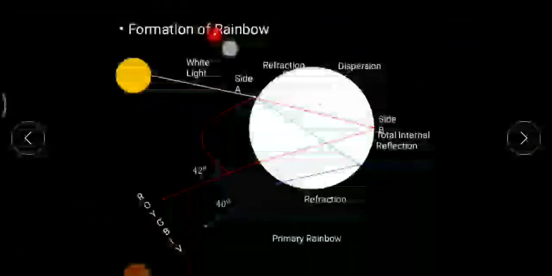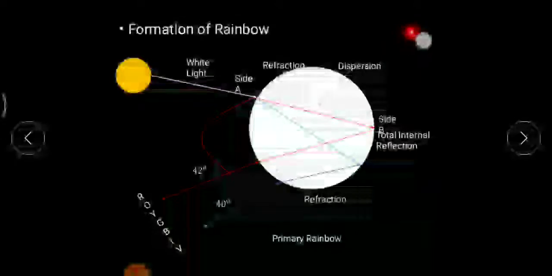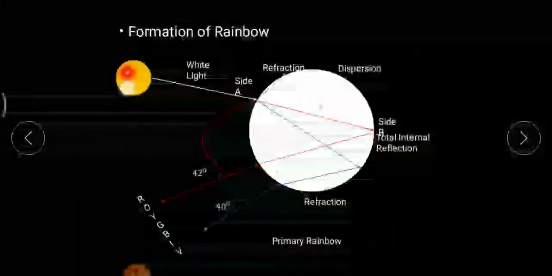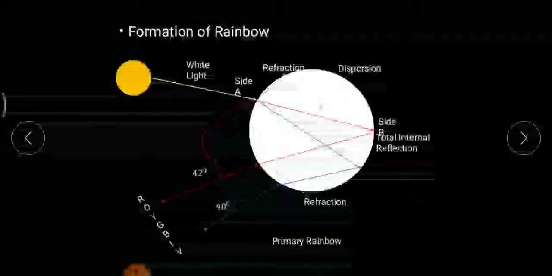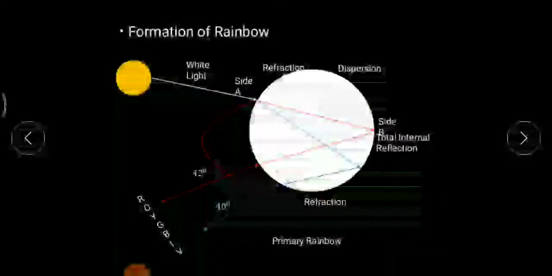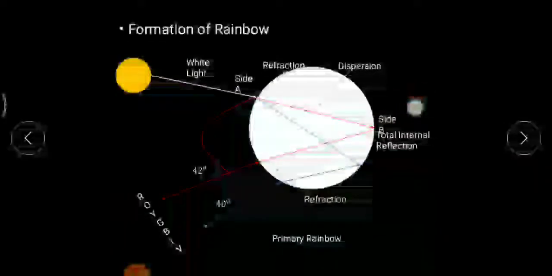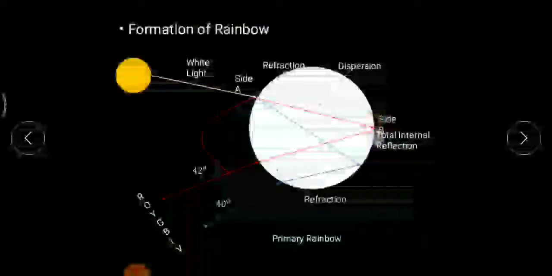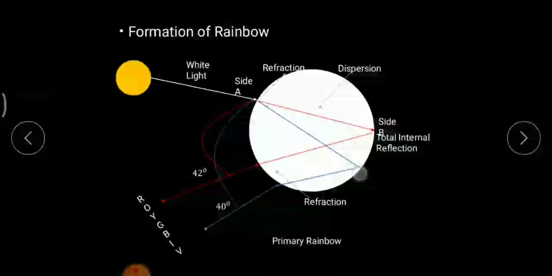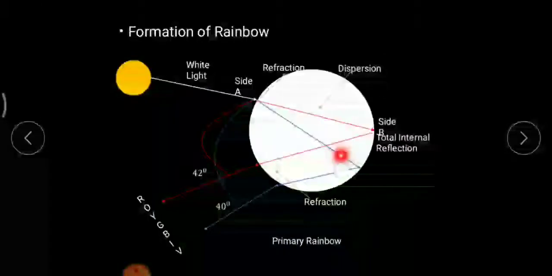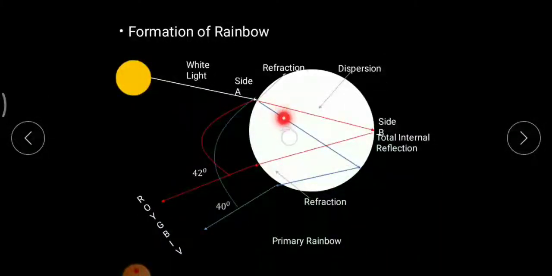Again, how does rainbow formation take place? First, you need to have water vapor in the atmosphere, and sunlight. When sunlight falls on a single droplet of water, at side A, refraction would be taking place, and at a certain angle, that is known as critical angle, total internal reflection will be taking place at side B. As you know that white light consists of 7 colors, red light would be over here and violet light will be over here. Here red light deviates least and violet light deviates the most. Hence the violet light is bending the most and red light is least.